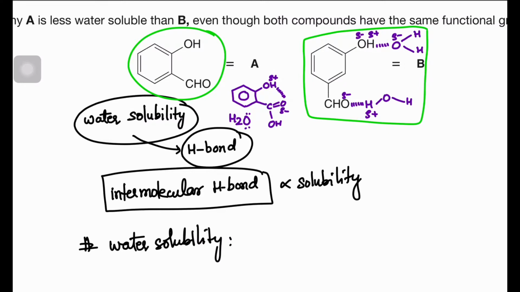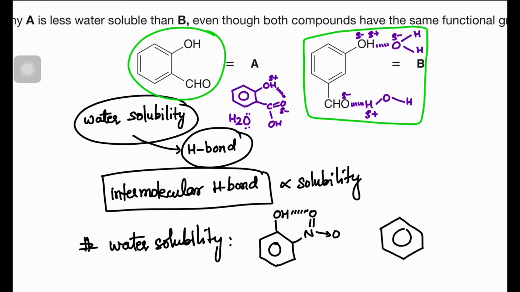Suppose we have orthonitrophenol, okay, there is intramolecular hydrogen bonding, and paranitrophenol, there is intermolecular hydrogen bonding, okay, with the water.